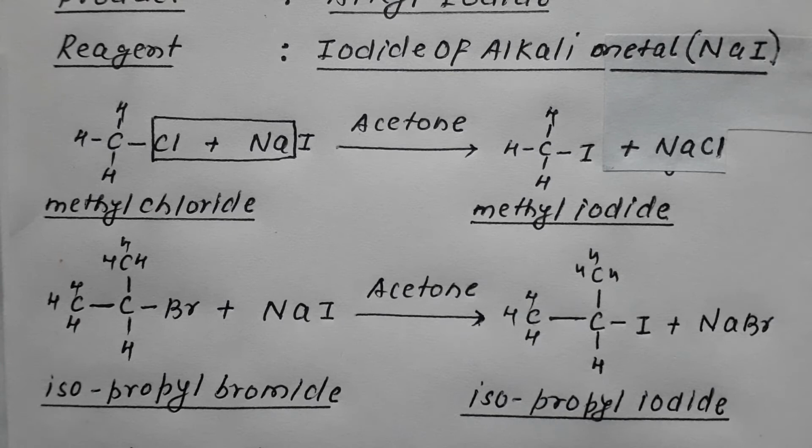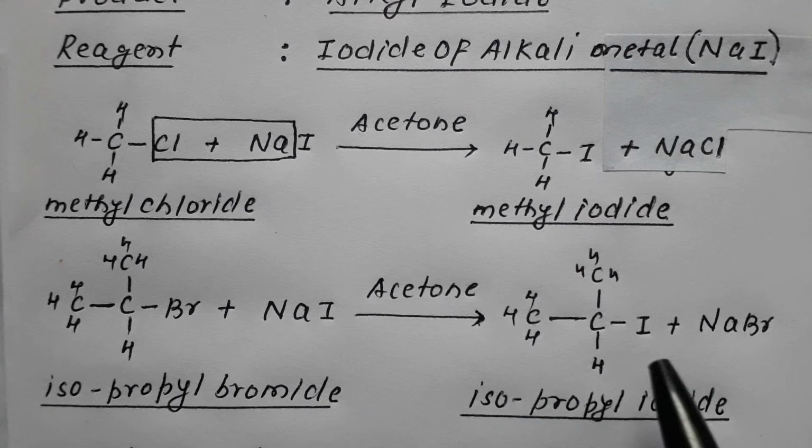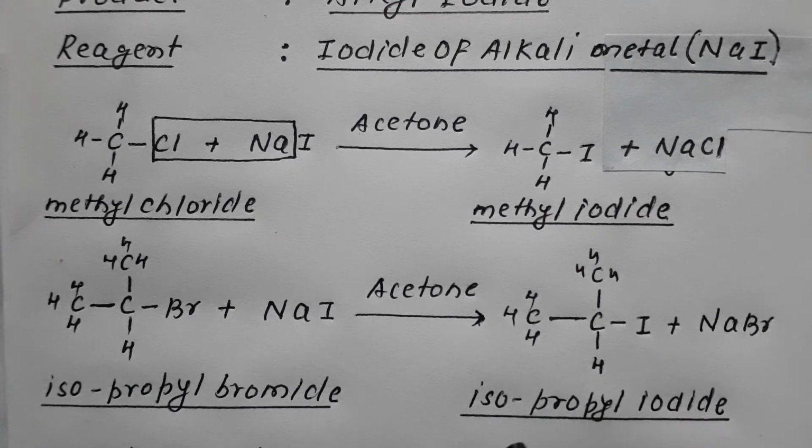Now suppose I have taken isopropyl bromide, CH3CHBrCH3, and this isopropyl bromide is made to react with NaI in presence of acetone. Once again the bromo gets exchanged by iodo and isopropyl iodide is the product.